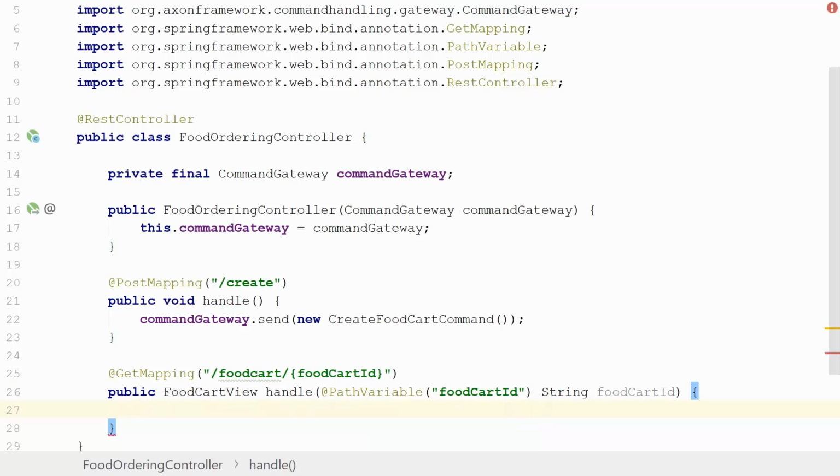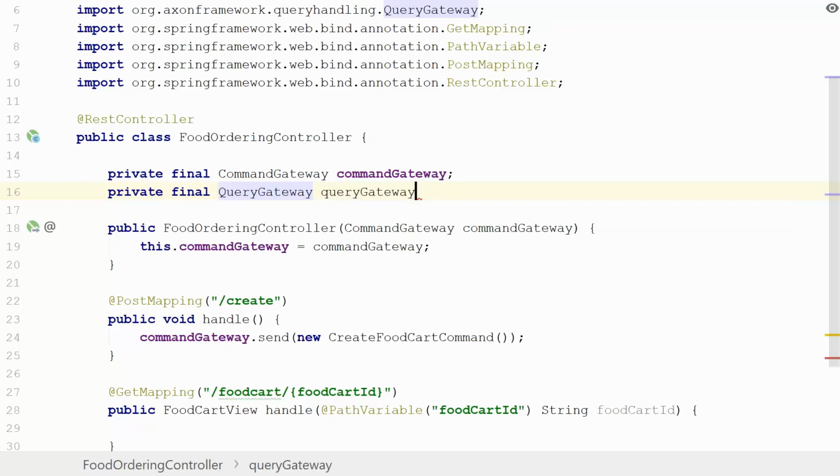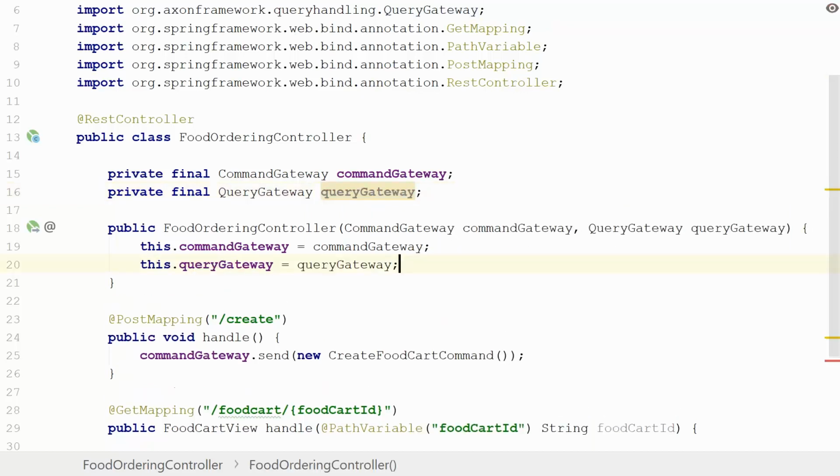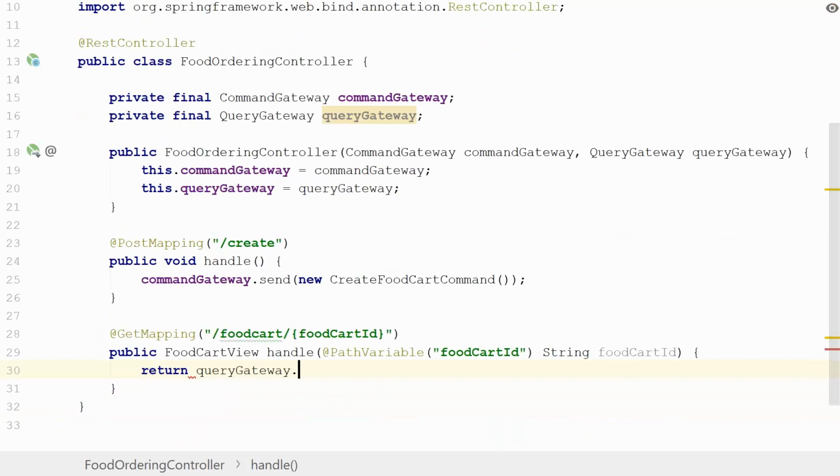Now, in this method, we actually want to dispatch our find food cart query. Quite similarly to our command gateway, we also have a similar thing to dispatch queries on the query bus, for which we obviously have a query gateway. So let's introduce our query gateway up here as well, which we're going to add to the constructor.